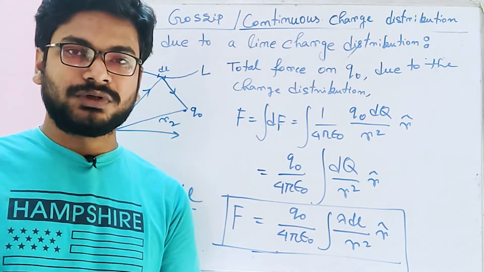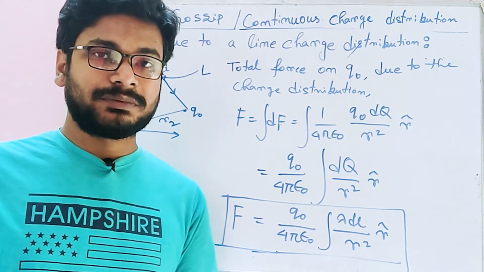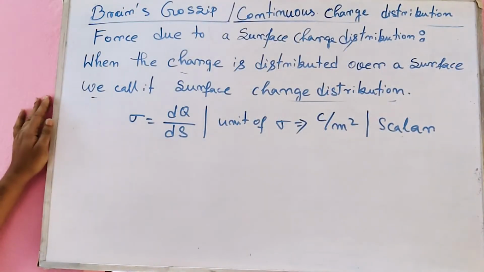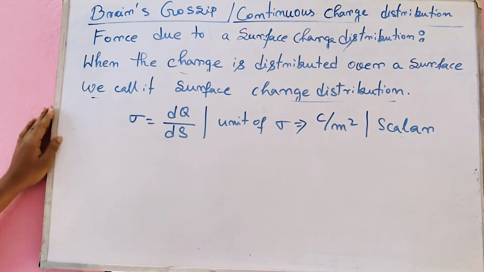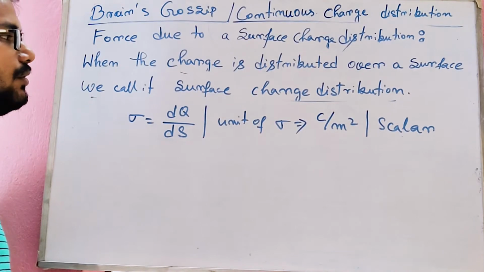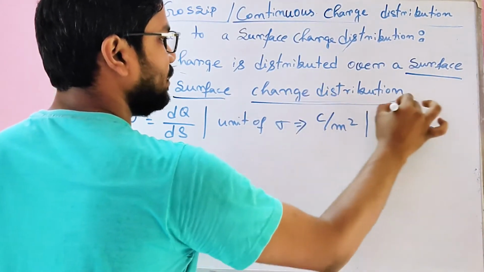Now let us move on to surface charge distribution, and there we will do the same type of calculation. Now let us try to find out what is surface charge distribution. It is when the charge is distributed over a surface. Okay, we call it surface charge distribution.